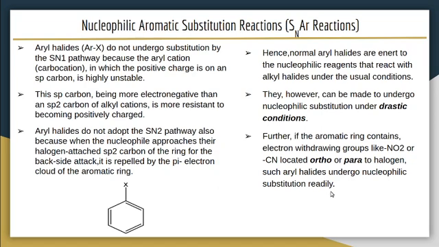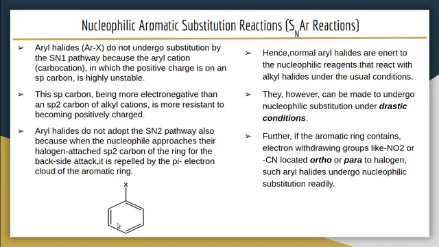That means if a nitro group, cyano group or any electron withdrawing group is attached at the ortho position with respect to the halogen, this electron withdrawing group can withdraw electrons from the ring.